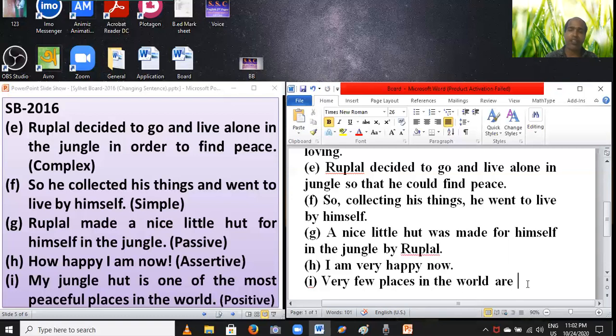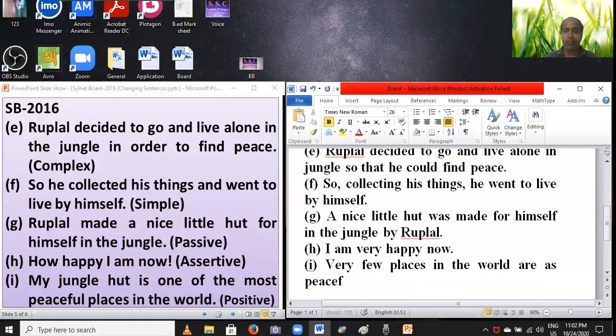So you have to set are, and then you have to set as. You have to write the B adjective 1 instead of adjective 3. This means you cut most and you write peaceful. And you have to write as.